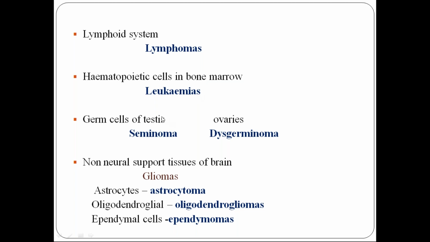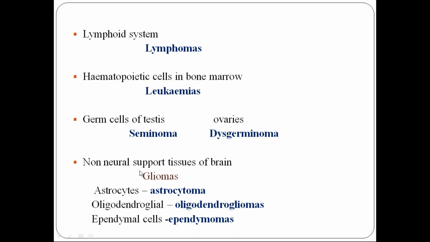Next, germ cell tumors of the testis. A specific name is given, seminoma. Okay, so just because oma is there, it doesn't mean it is a benign tumor. So they are going against the naming system. It's a malignant tumor. Likewise, in the ovaries, it is dysgerminoma.